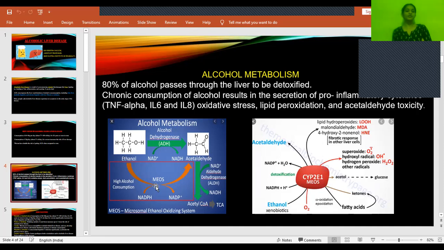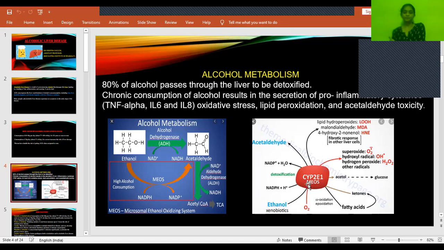But when the consumption of alcohol is very high, instead of alcohol dehydrogenase, an enzyme called microsomal ethanol oxidizing enzyme plays an active role, and it helps in the conversion of NADPH to NADP plus. It's an oxidizing enzyme. When this process takes place, it causes the release of certain oxygen free radicals.